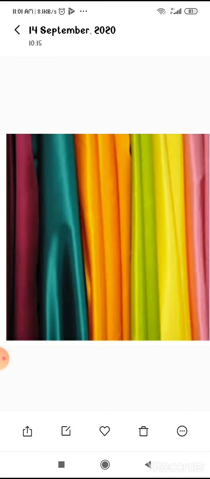And the second step is reeling. The process of taking out threads from the cocoon is called reeling. This is an important topic. The process of taking out threads from the cocoon is called reeling of the silk. Reeling is done in special machines which unwind the threads or fibers of the silk from the cocoon.